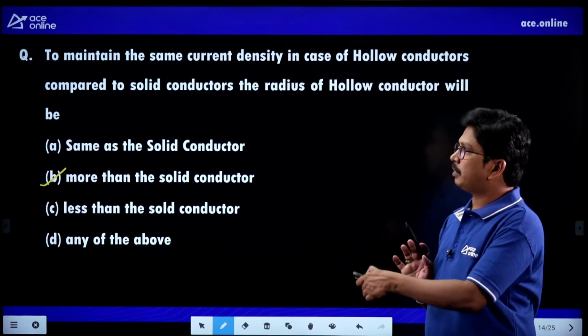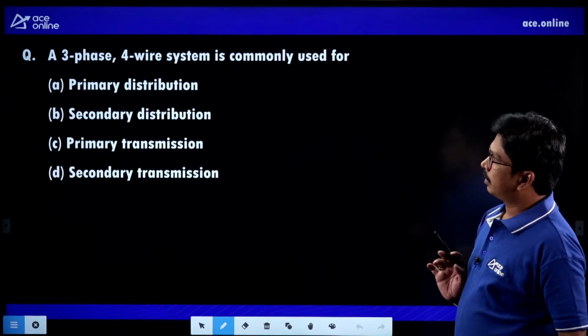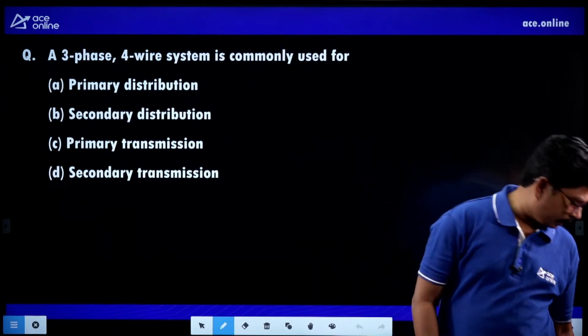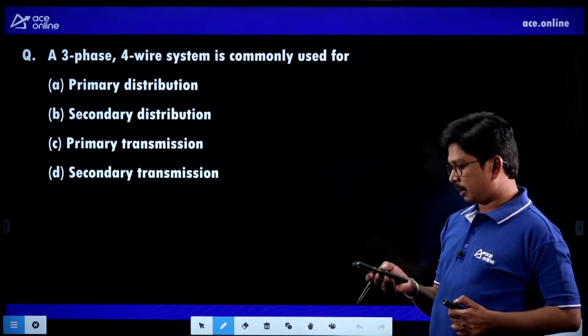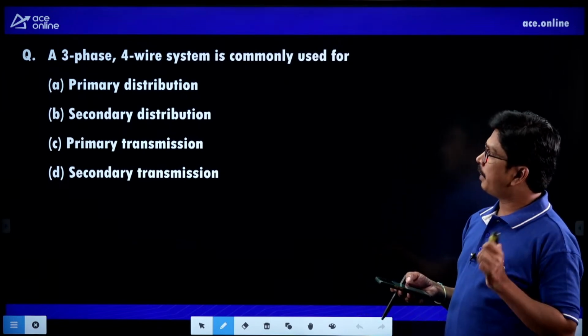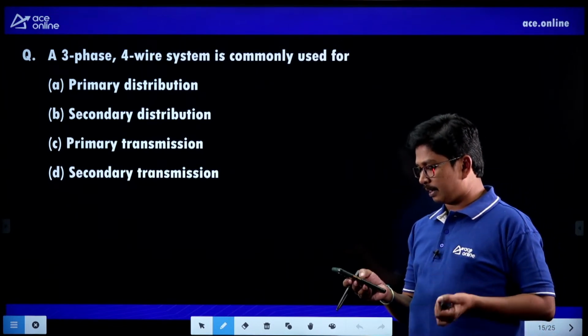We'll go for the next question here. Just go through the question, next one. A 3-phase 4-wire system is commonly used for. Many of the students already seen this question, but I have given this question particularly for RRB JE students.